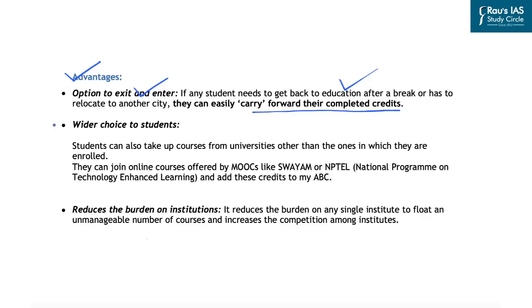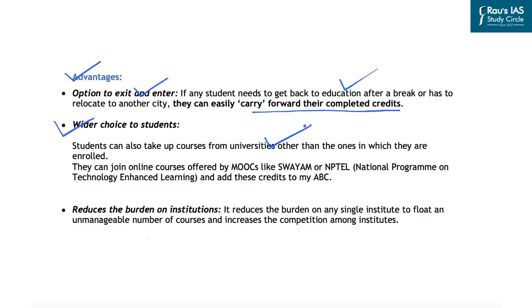Second important advantage of this particular scheme is that it provides wider choice to the students. That is, the students can also take up courses from universities other than the ones in which they are enrolled. For example, if a student is formally enrolled in University A but chooses to do some courses from University B and some more from University C and so on, all of these would be counted towards the student's degree.